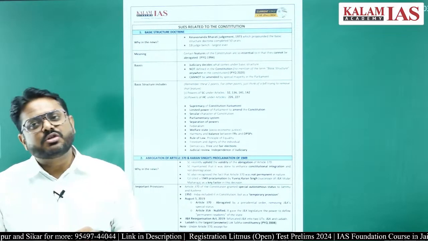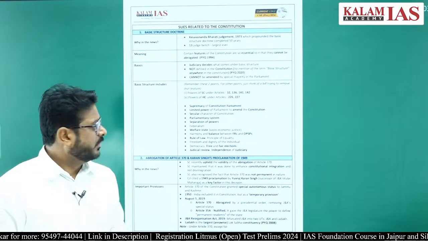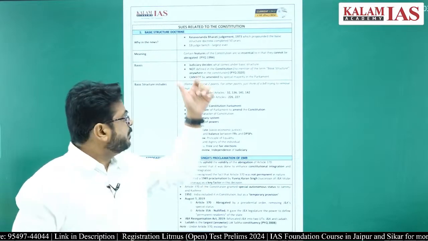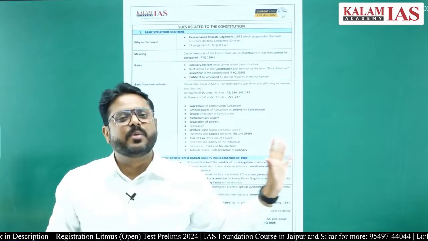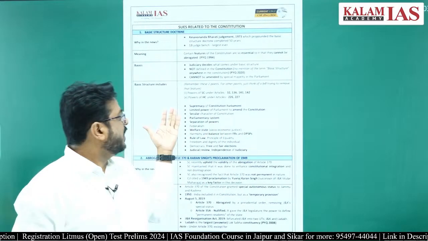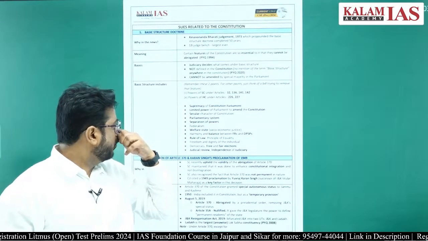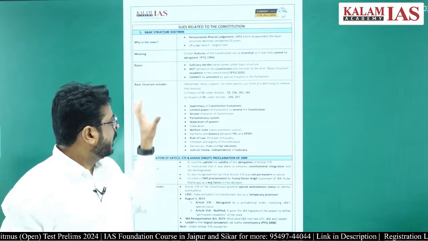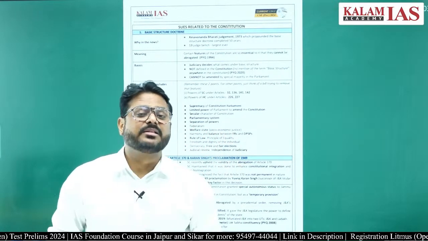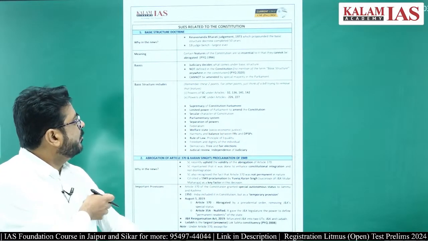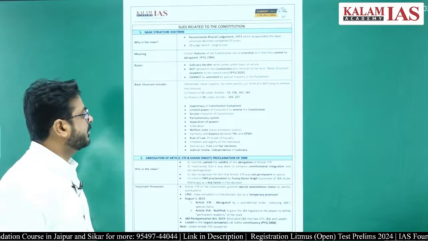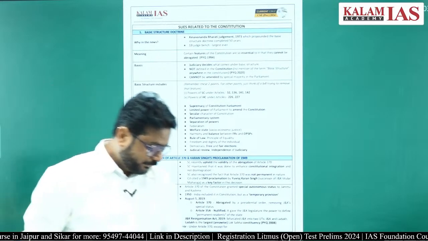This basic structure is not written in the Constitution anywhere, but using articles like 32, 136, 141, 142, then Article 13, the Supreme Court decides what is the basic feature of the Constitution of India.